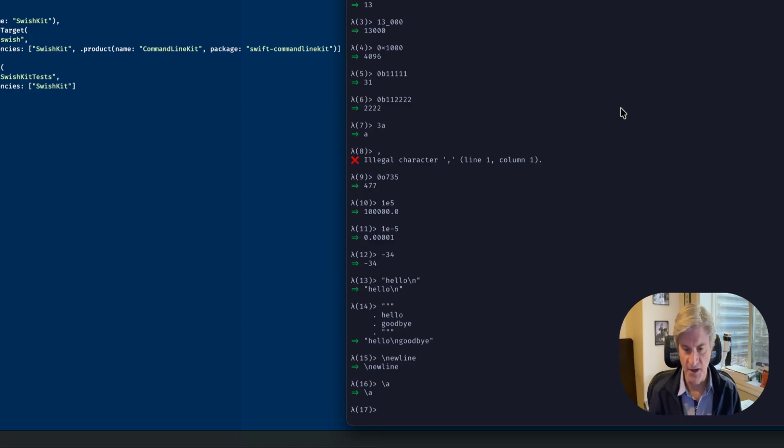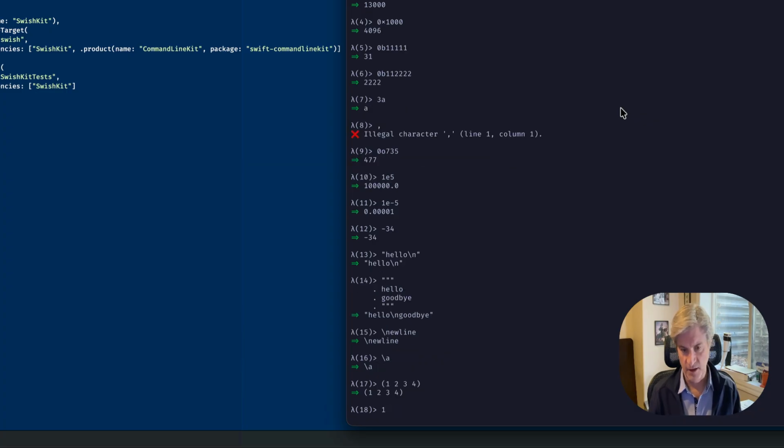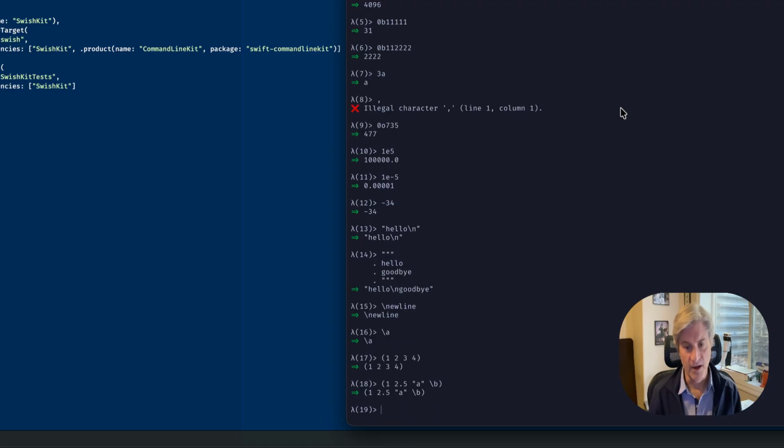I just implemented lists. So in Lisp, lists are surrounded by parentheses. So I can put a whole bunch of literals in a list, and they don't have to be the same type. Right now, everything evaluates to itself. So you won't be able to do this in a normal Lisp because lists in Lisp get evaluated differently. So that's the REPL right now.